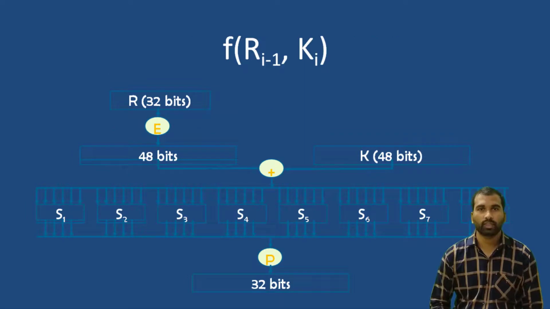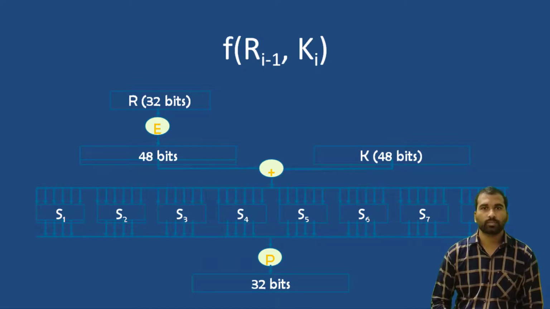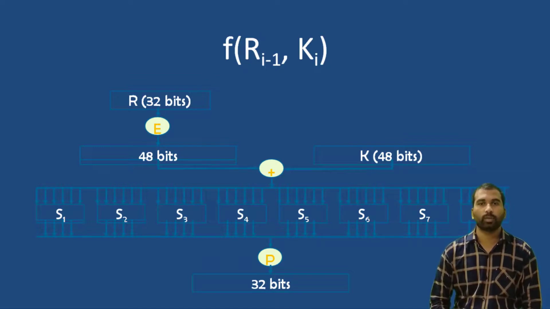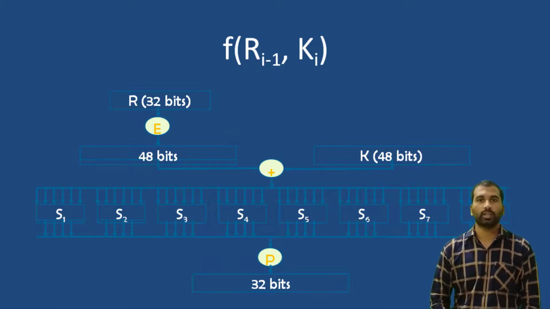You can see how the function is performed. The 32 bits are expanded to 48 bits based on the expansion permutation. After that, we perform the XOR operation on the text and the key, which have the same length. After the XOR operation, the output is forwarded to the S boxes. The S boxes generate output, which is forwarded to a permutation box. The permutation box rearranges the bits and generates 32 bits.